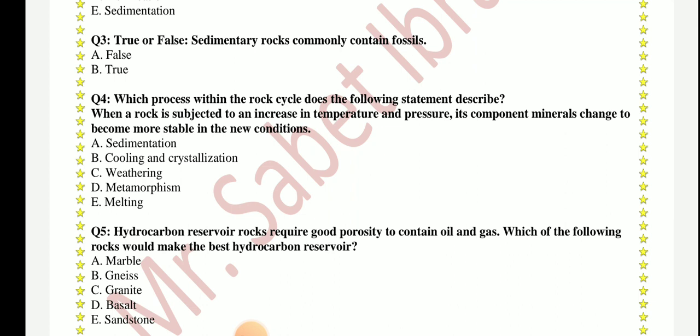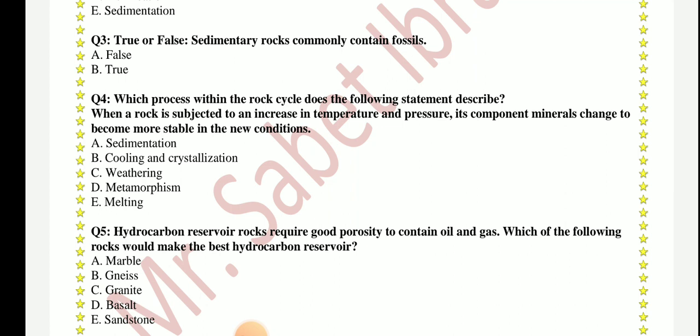So, what is the best description for this statement? Is it sedimentation, cooling and crystallization, weathering, metamorphism, or melting?